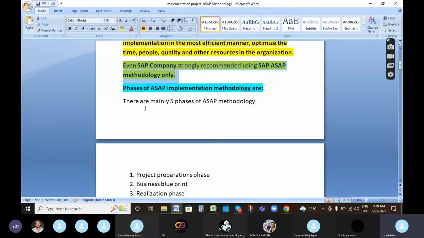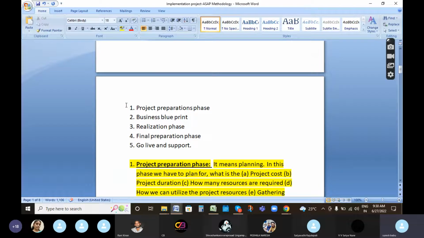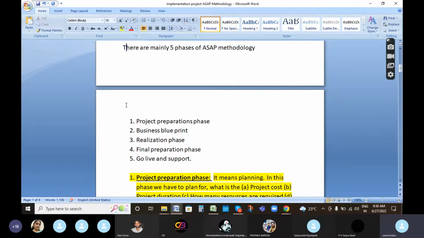And what are the phases in ASAP methodology? Actually, there are mainly 5 phases of ASAP methodology. First one is project preparation, second one is business blueprint, third one is realization phase, fourth one is final preparation, and fifth one is go live and support.